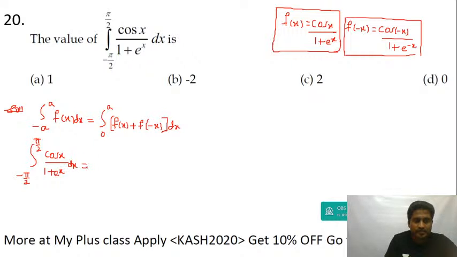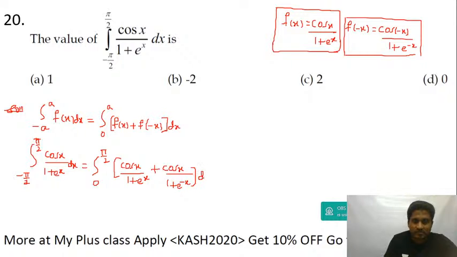1 plus e power x dx is equal to the integral 0 to pi by 2 of f of x plus f of minus x dx. Here f of x will be equal to cos x divided by 1 plus e to the power of x, and f of minus x will be equal to cos x divided by 1 plus e to the power of minus x.